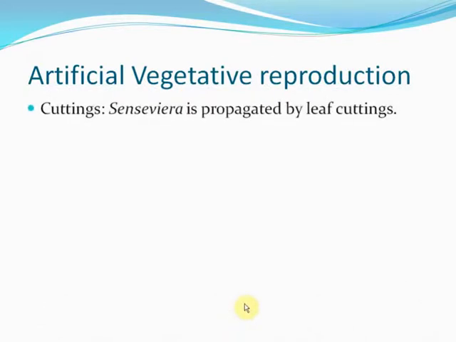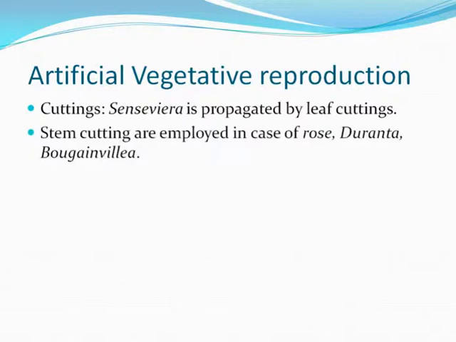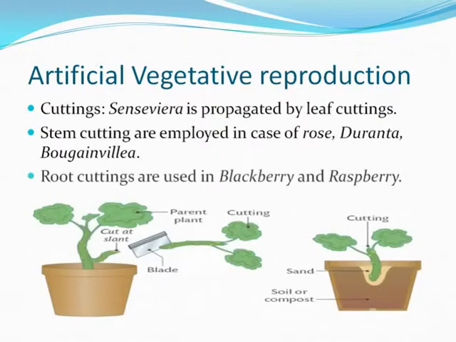Artificial vegetative reproduction. Cutting is part of it. Sansevieria is propagated by leaf cuttings. Stem cuttings are employed in case of rose, duranta and bougainvillea. Root cuttings are used in blackberry and raspberry. Here we see that artificial vegetative reproduction is by cutting. Here the parent plant is there and a part of it is cut by the blade. Sharp edge is there and it is planted again, and from which the new plant emerges.